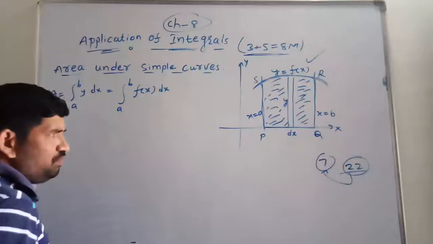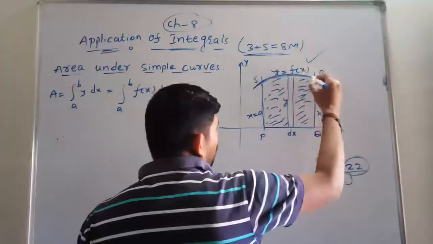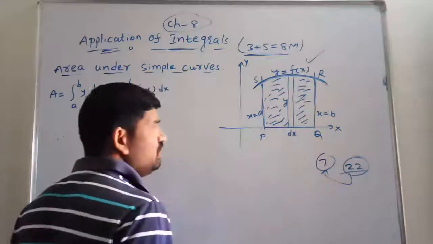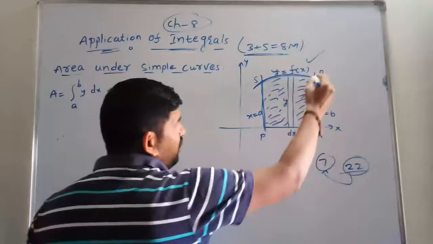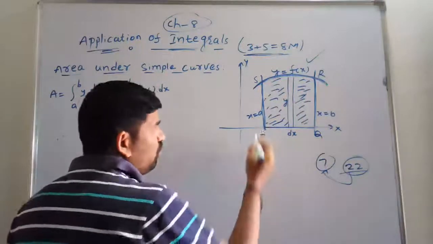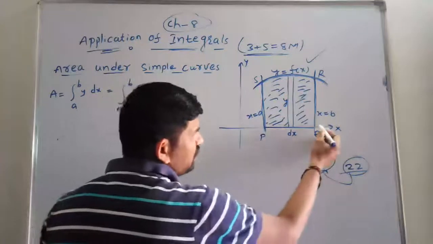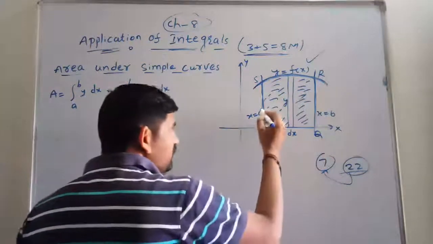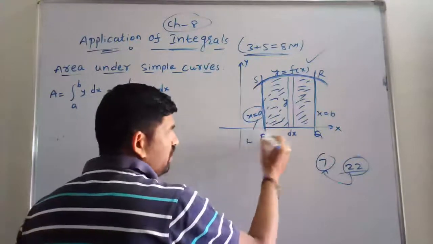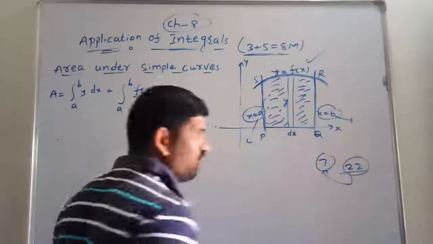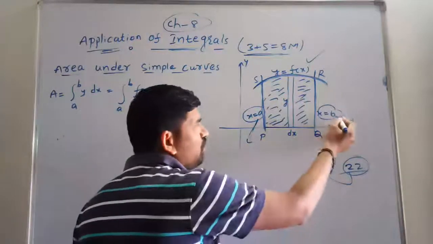Now see friends, suppose the area is like this. The curve is y is equal to f of x here. Now we are taking here one line and one more line. This part starts with x is equal to a, and this ends with x is equal to b. So x is equal to a is the lower limit and x is equal to b is the upper limit. We have completed this in the definite integral.